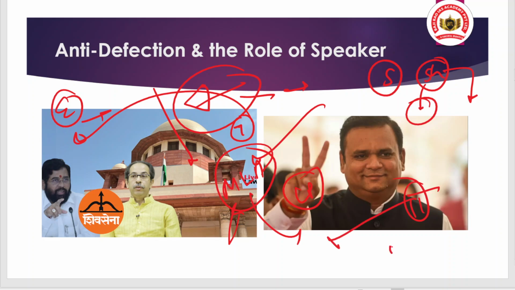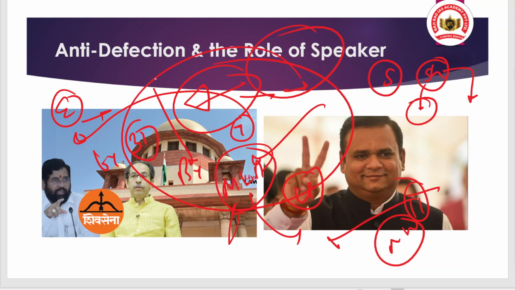So ultimately now the Supreme Court set a deadline, a time limit, that the speaker of Maharashtra needs to conclude the defection issue by 31st of December, specifically related to the Shiv Sena split, and by 31st of January 2024 for the NCP, Nationalist Congress Party. So that is the case.